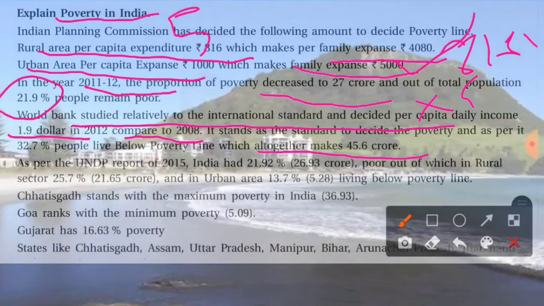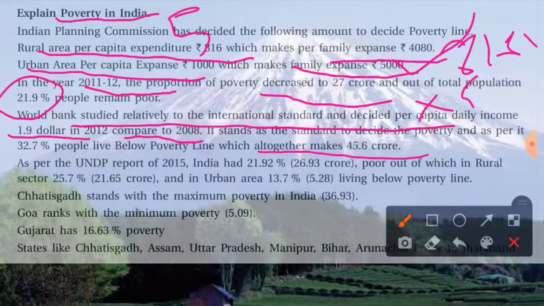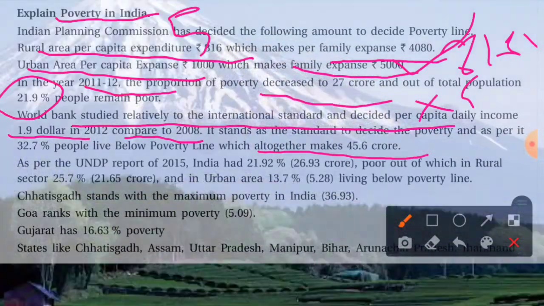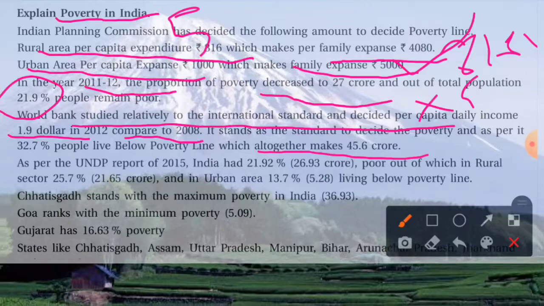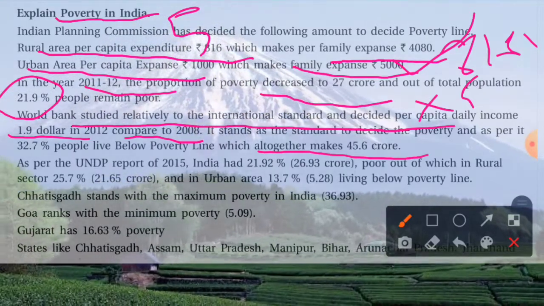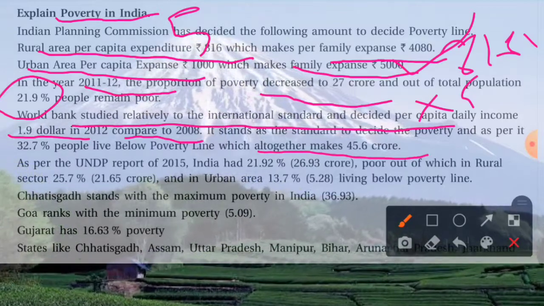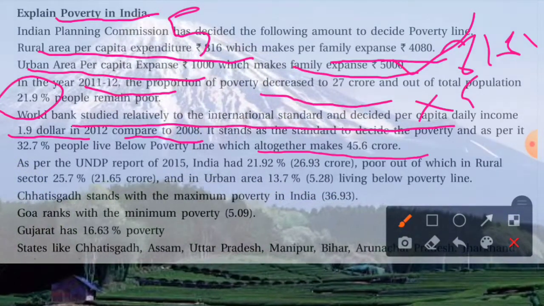And according to that, 45.6 crore people in India are living below the poverty line. What a big number of poor people in our country. Really, it is a dolorous condition, and that is not a good sign.